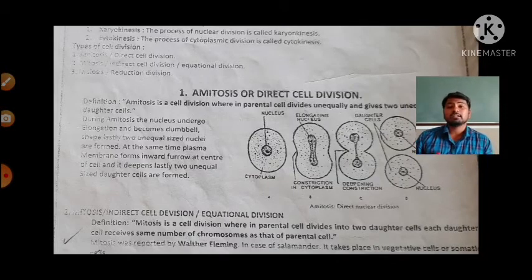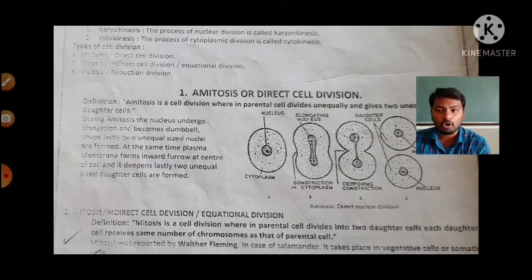Then mitosis is also called somatic cell division. Why is it called somatic cell division? Because the cells involved in mitosis are not reproductive cells. They are somatic cells.